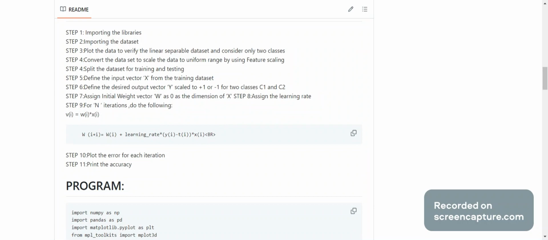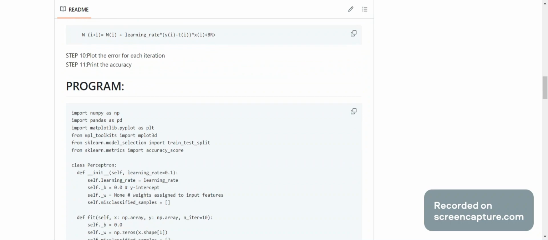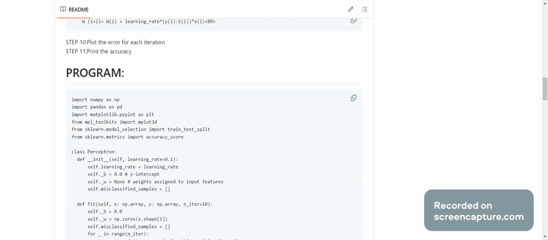Then for n iterations do the following. Vi equals Wi into Xi. Wi plus learning rate into Yi minus Ti is the new Wi. Then we plot the error for each iteration. Then we print the accuracy.